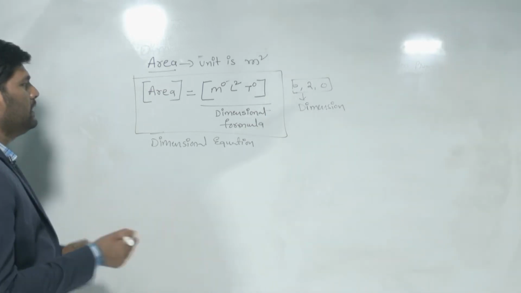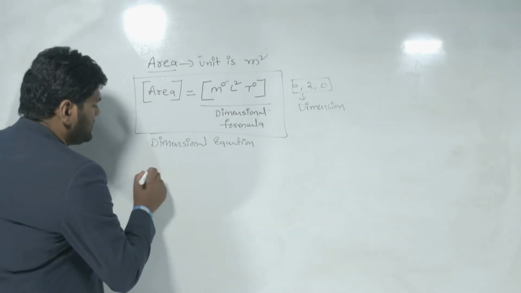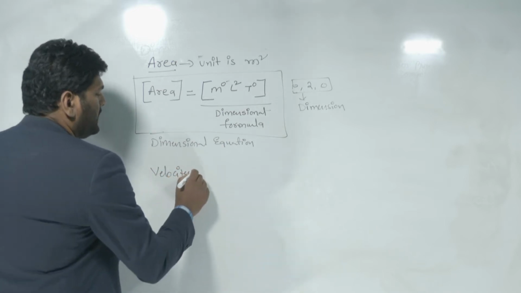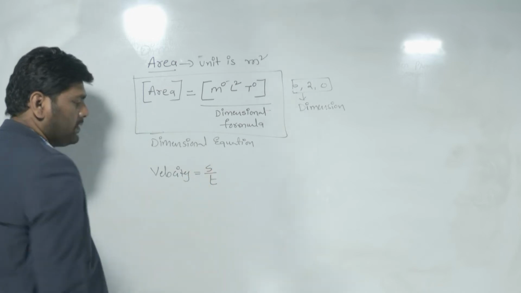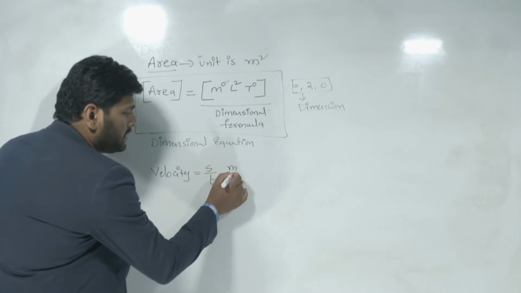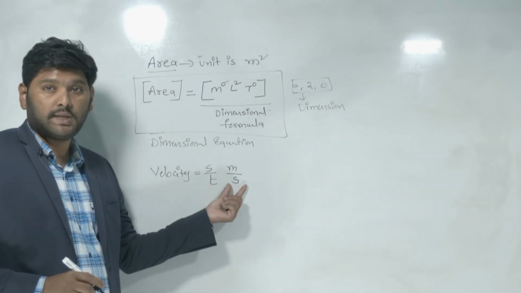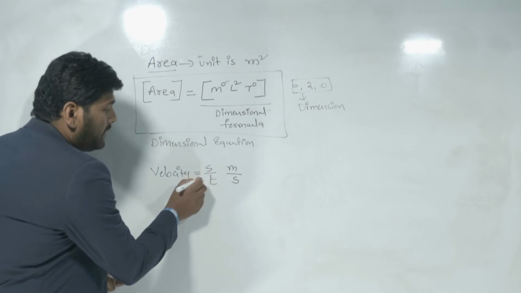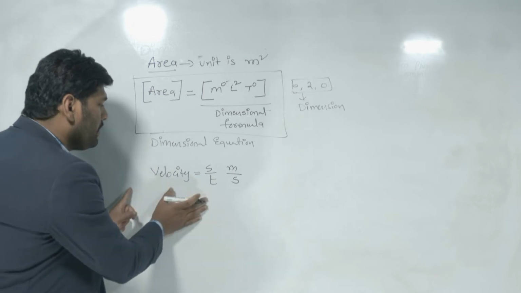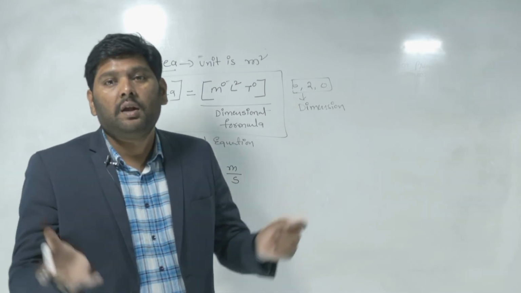Now, one more example I will give. Let me take velocity. The velocity formula is distance by time. Distance units are meter and time units are second. So velocity units are meter per second, and the formula is distance by time or displacement by time. This is the formula. Now, I wish to write the dimension formula, dimensional equation, dimensions.